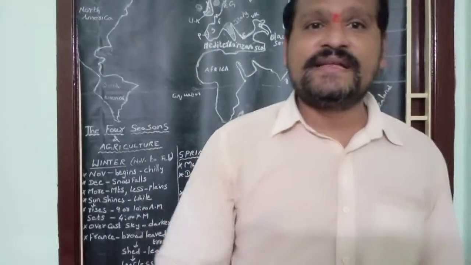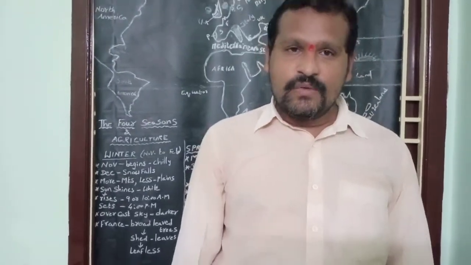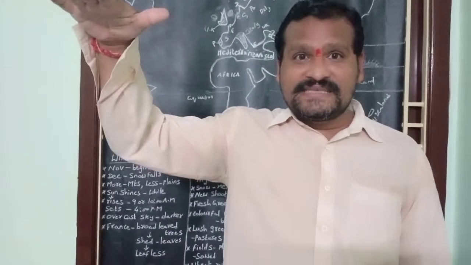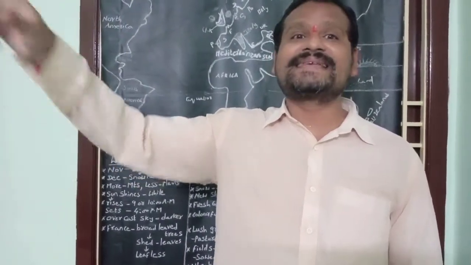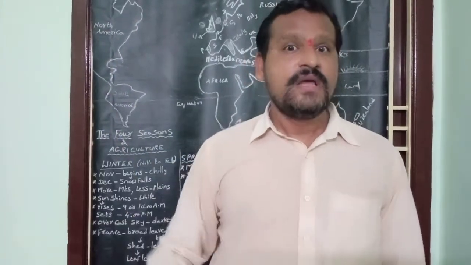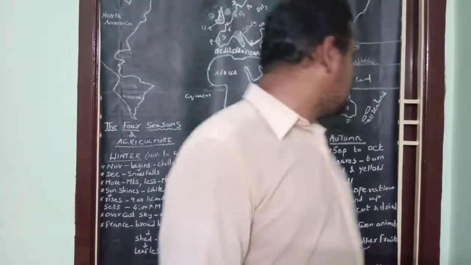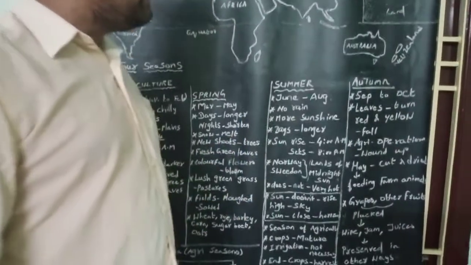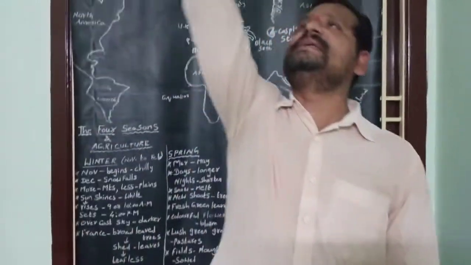Even in the evening you can see the sun appears where the land and sky meets. That place is called horizon. Here in Europe continent, the sun does not rise high in the sky.